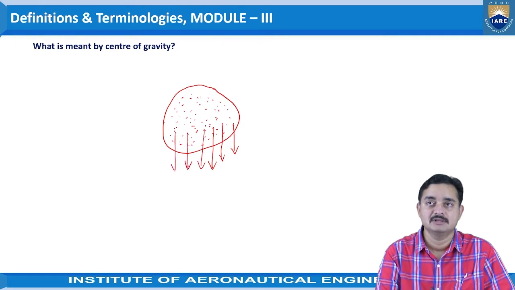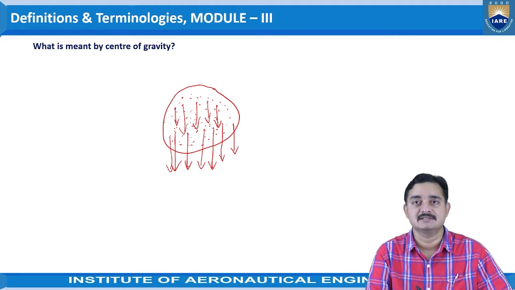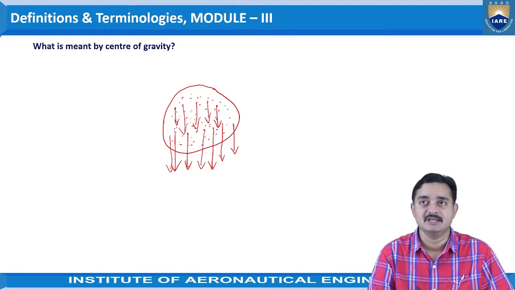So the gravitational force will be vertically downwards for each and every particle. In this way, for all the particles, the gravitational pull will be happening.